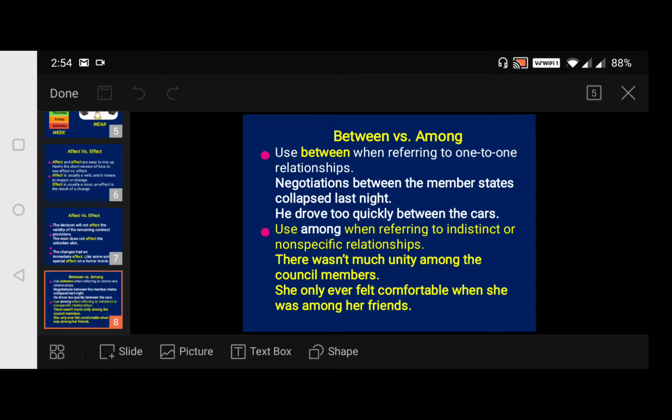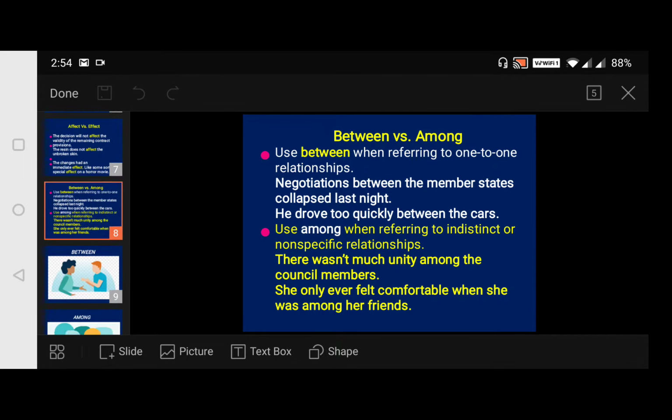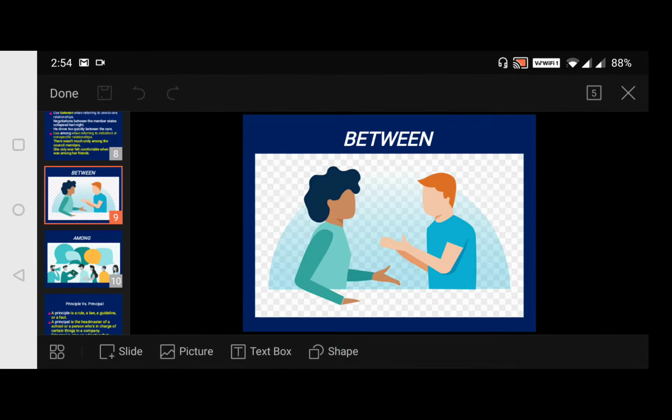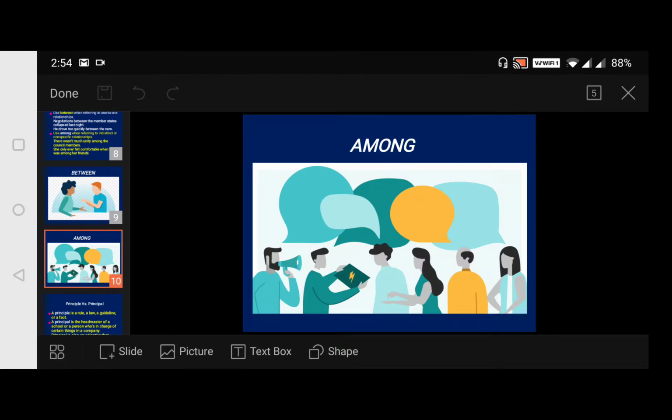In general, when there are more than two, then we say among. Now moving to our next slide. Coming to between here, it is something between the two persons. Then coming to among, here we find many, isn't it?